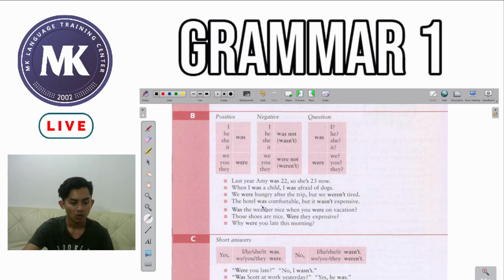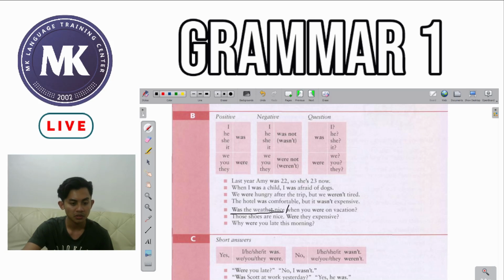Okay, so we're talking about the first part of the sentence. We can divide the sentence here in this part. Was the weather nice? So let's concentrate on this part of the sentence first. Was the weather nice? Our subject in this sentence is the weather.